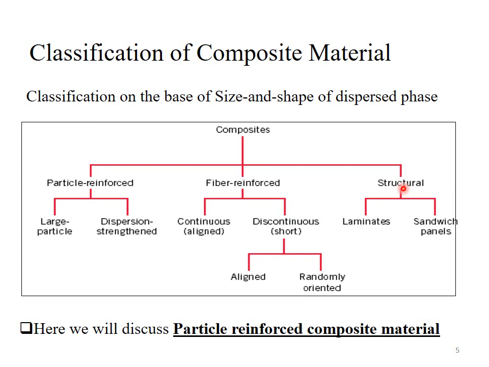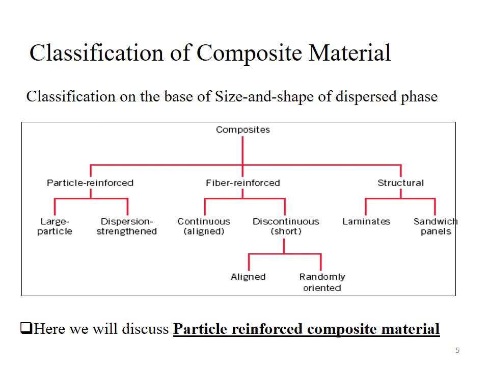The fibers of the reinforcing phase will be embedded within the matrix, and it is further classified into two subclasses: continuous, where the fibers are aligned properly, and discontinuous, when the fibers are not aligned properly and are present in short form. Discontinuous fiber reinforced composite material is further subclassified into two subclasses: aligned and randomly oriented. Whether the fibers are aligned or randomly oriented, they are completely dispersed within the matrix phase.